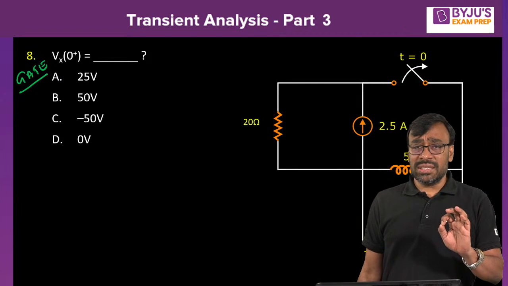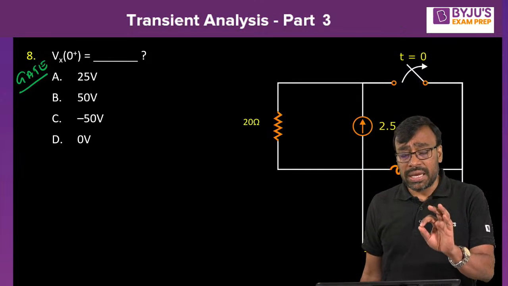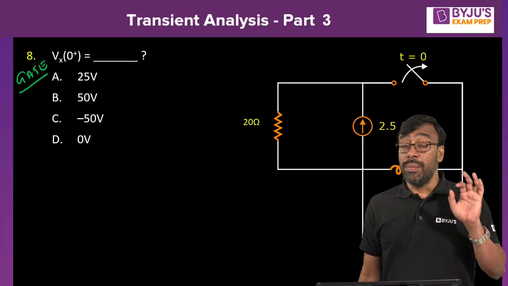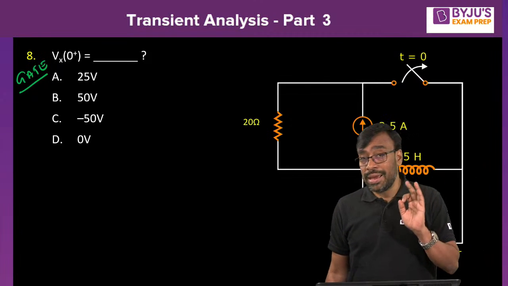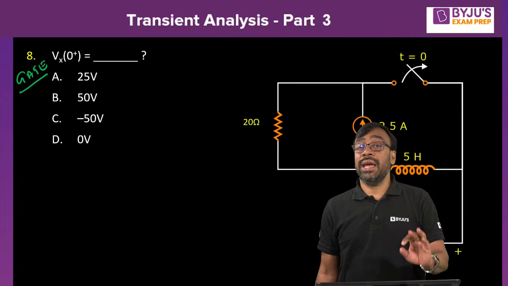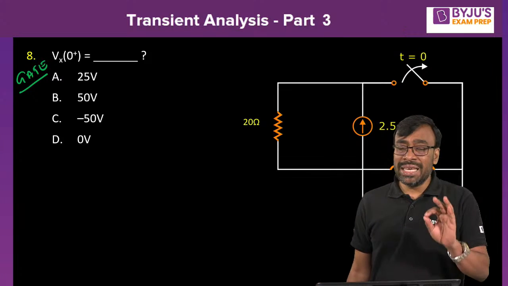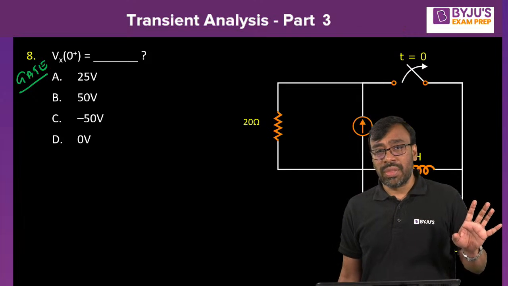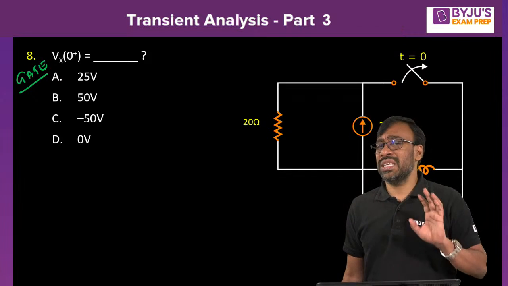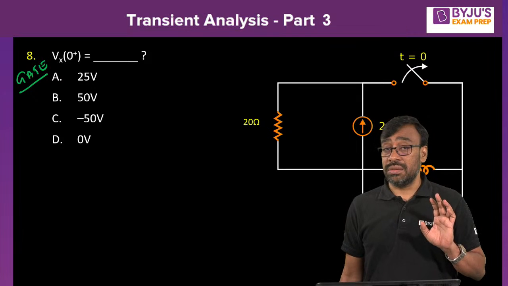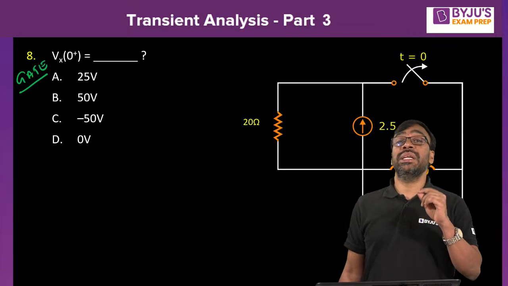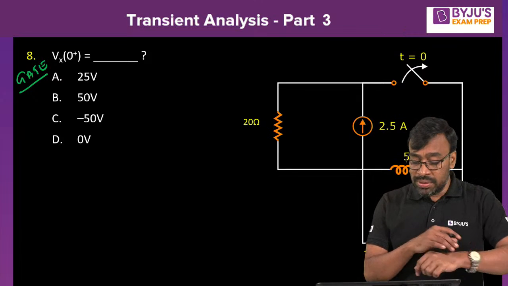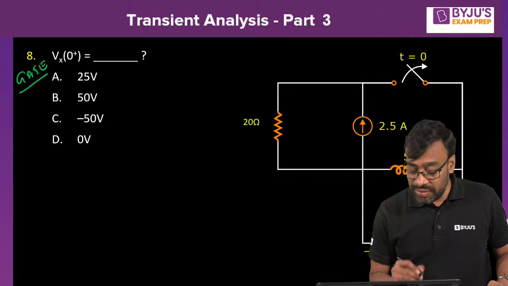Any quantity other than current through the inductor and voltage across the capacitor at t equal to 0 plus, if you want to find, you have to construct the t equal to 0 plus equivalent. Most of the questions in GATE, if you observe, are asked based on the construction of the t equal to 0 plus equivalent. Very rarely, based on the t equal to 0 minus equivalent, you will get the direct answer. But generally, most of the questions are based upon the t equal to 0 plus equivalent. So let's do that now. Quickly, I think we have 2 more problems.